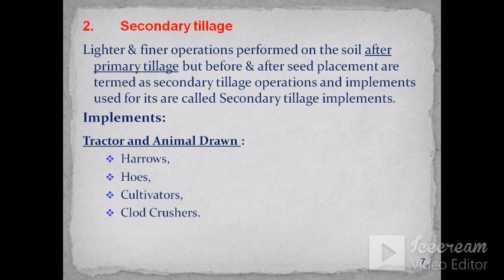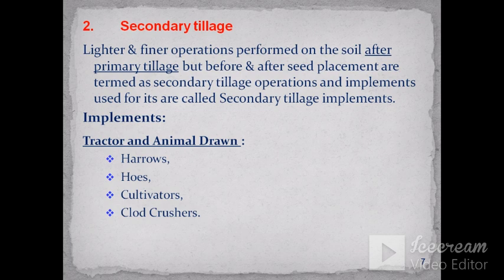So what is secondary tillage? It is a lighter and finer operation, meaning it requires less force to pull the implements, performed on the soil after primary tillage, but before and after seed placement. The operations done before seed placement, like clod crushing and leveling, are done after plowing or primary tillage. And after seed placement, you can do the operation of cultivators, harrows, weeders, etc.